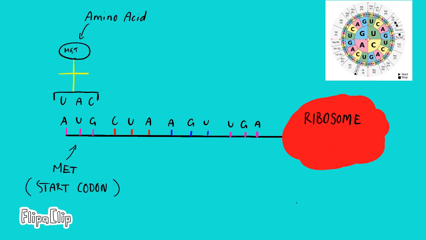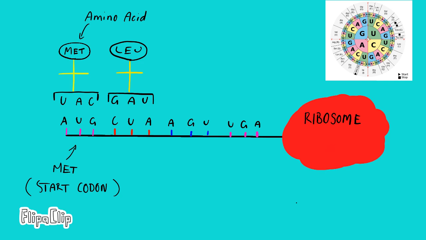As explained before, a tRNA with the corresponding anticodon will bind to a codon on the mRNA, bringing in the first amino acid to our chain, which is methionine, which we can see from our codon wheel. Now that methionine has started our polypeptide chain, the ribosome moves on to the next codon on the mRNA, which is CUA. The tRNA with the corresponding amino acid, leucine, will be brought into our polypeptide chain.